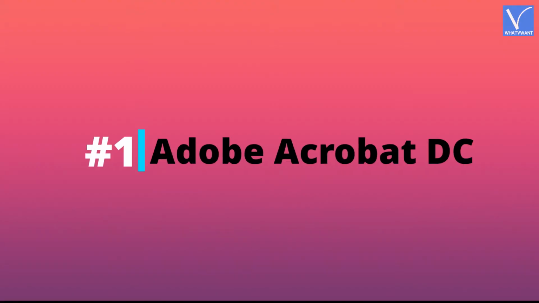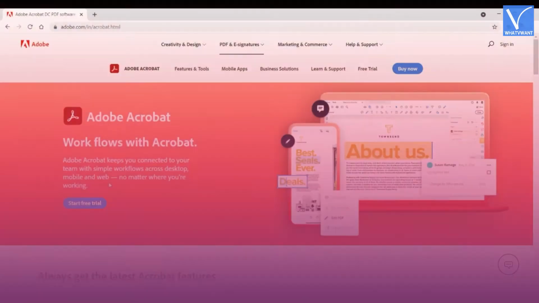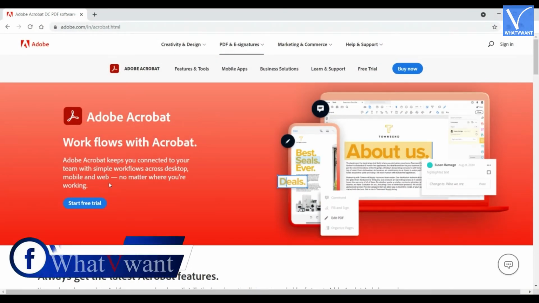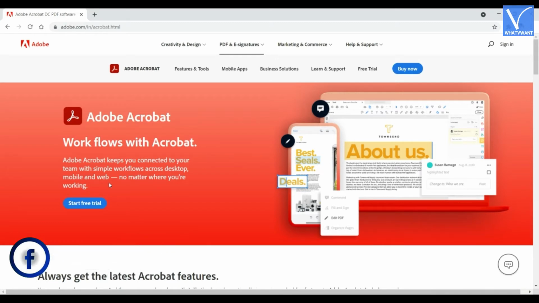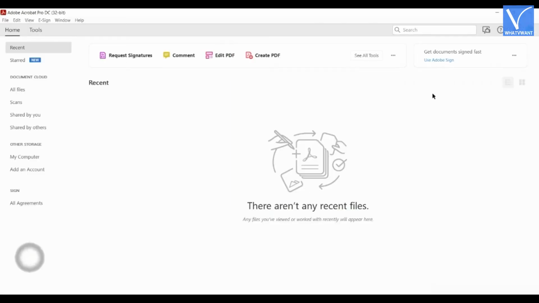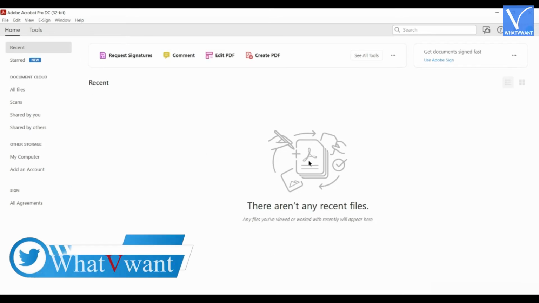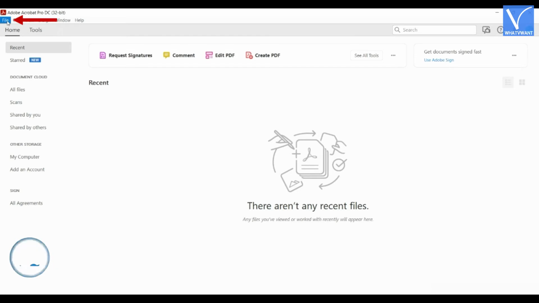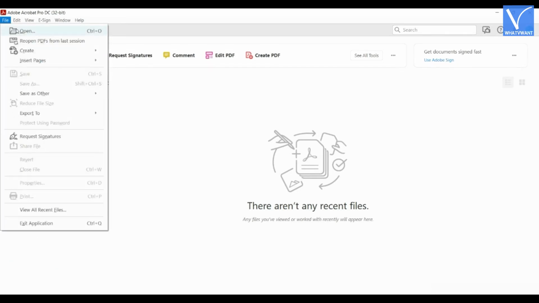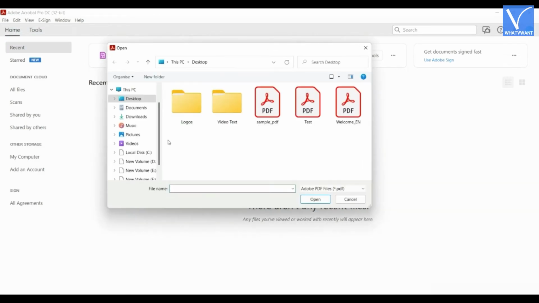Number 1. Adobe Acrobat DC. Visit the official website of Adobe Acrobat DC. Download and install the application on your computer. Launch the application. Then, you will find the interface as showing in the tutorial. Click on the File option located at the left top corner. And, click on Open option. A window will pop up. Choose the file from that window and click on Open.